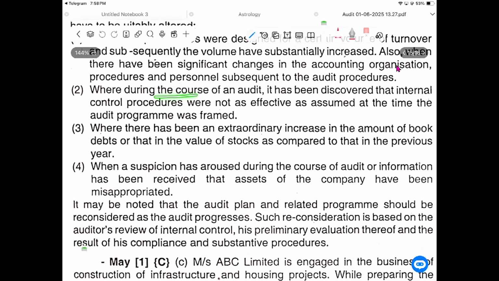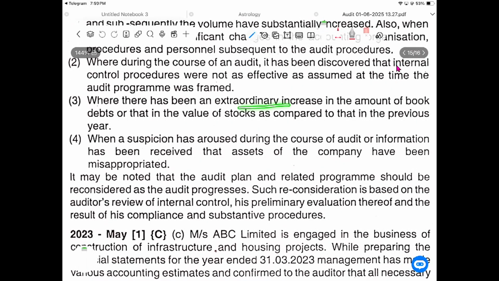But during the course of audit, it has been discovered that the internal control procedures were not as effective as assumed at the time the audit procedures were framed. We should see how the internal control was before the audit and after the audit. Whether there has been an extraordinary increase in the amount of book debts and the value of stock compared to the previous year. So what are the debtors and what are the bad debts? If the stock in the previous and current year has increased, it changes the audit plan.